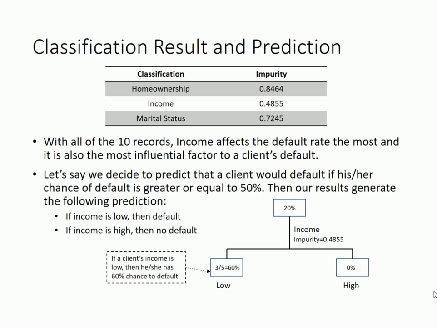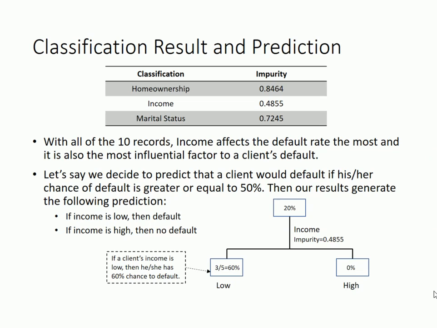Based on this tree, we can build a forecast model. Let's assume that we predict that a client would default if his or her chance to default is greater than or equal to 50%. Then this tree makes the following prediction. First, if the income of a client is low, then we predict that this client will default. Second, if the income of a client is high, then we predict that this client will not default. Here, 50% is a managerial choice. The choice of this number is beyond the discussion today.